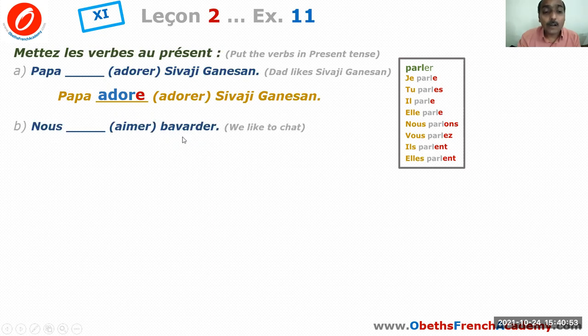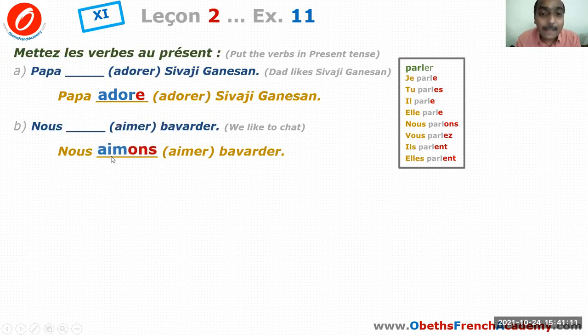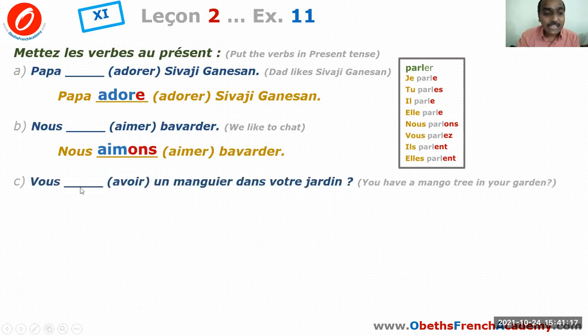Nous aimons bavarder. We like to chat. So the verb is aimer. It's also a regular ER verb. So like parler, you cut ER, you get your stem AIM. And when the subject is nous, what's your regular ER verb ending? It is ONS. So finally you'll get AIM, that's your stem, and ONS is your ending. Nous aimons bavarder.